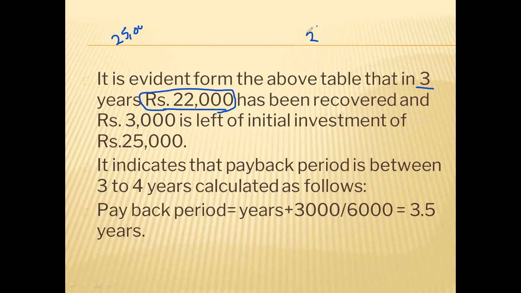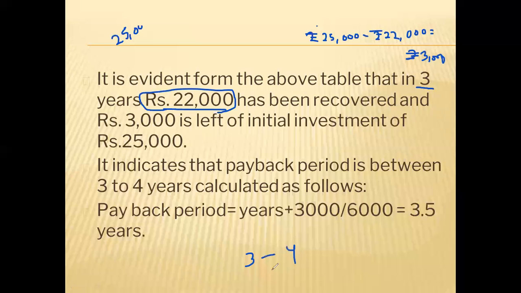3,000. So 25,000 minus 22,000, which is already recovered till third year. We have already recovered 22,000. So the balance will be how much? 3,000 will be the balance. Now if you apply logic, we can say that this 3,000 is earned between third and fourth year. Obviously, because in third year our total is 22,000, and in fourth year it is 28,000. So this 3,000 will be earned between third and fourth year.